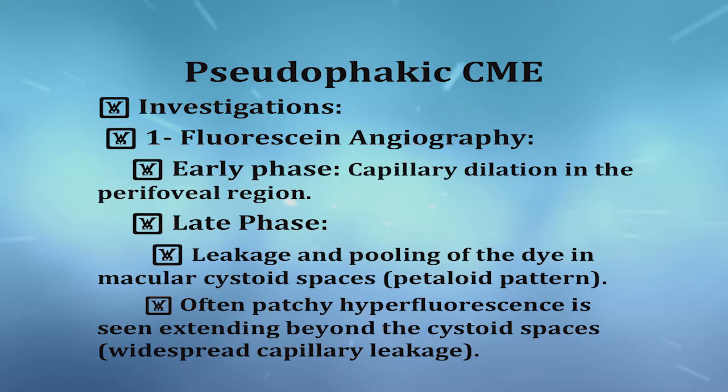What investigation must we do for a case of cystoid macular edema? The first thing is fluorescein angiography. In the early phase, we will see capillary dilatation in the perifoveal region. In the late phase, there is leakage and pooling of dye in the macular cystoid spaces. This is the petaloid pattern, which is very common and a very important fluorescein sign of cystoid macular edema. Often patchy hyperfluorescence is seen extending beyond the cystoid spaces, reflecting widespread capillary leakage.